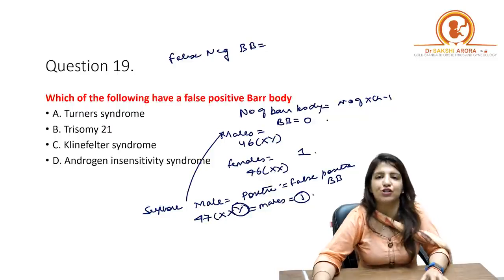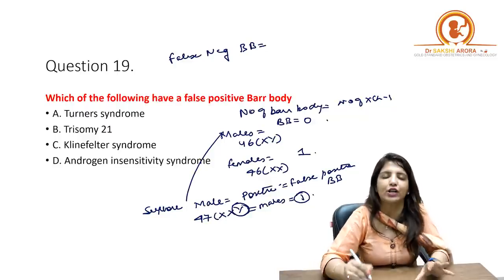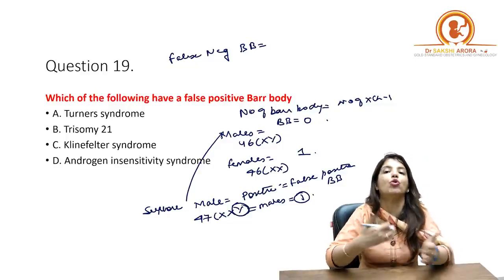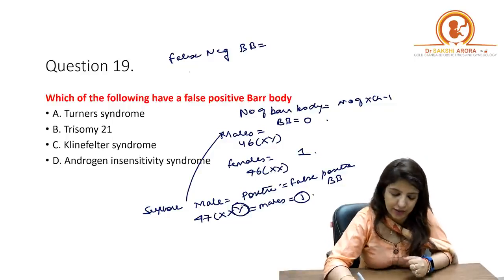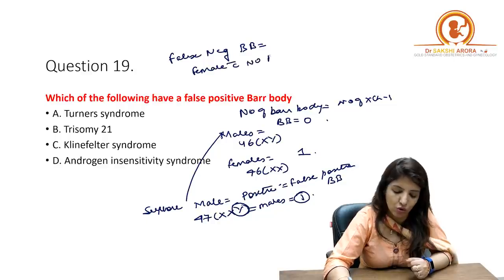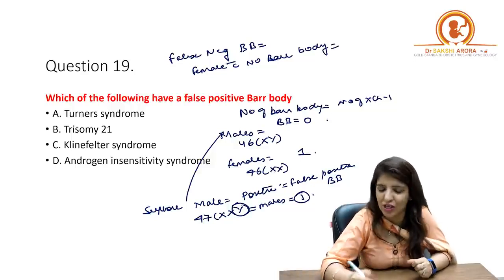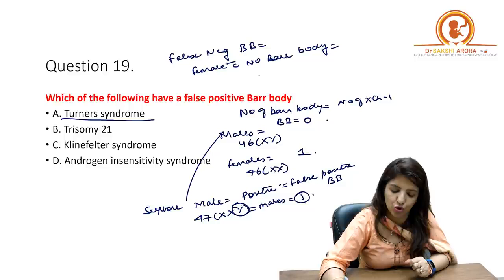Now, false negative means that normally negative should be a male. But suppose there is a female in whom there is no bar body, right? So false negative means a female with no bar body, right? And what is the example of such a female? Turner's syndrome.